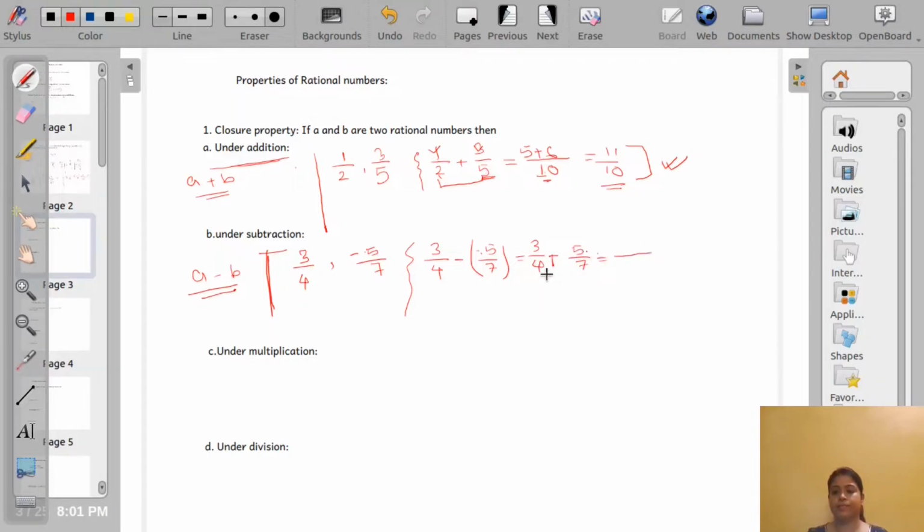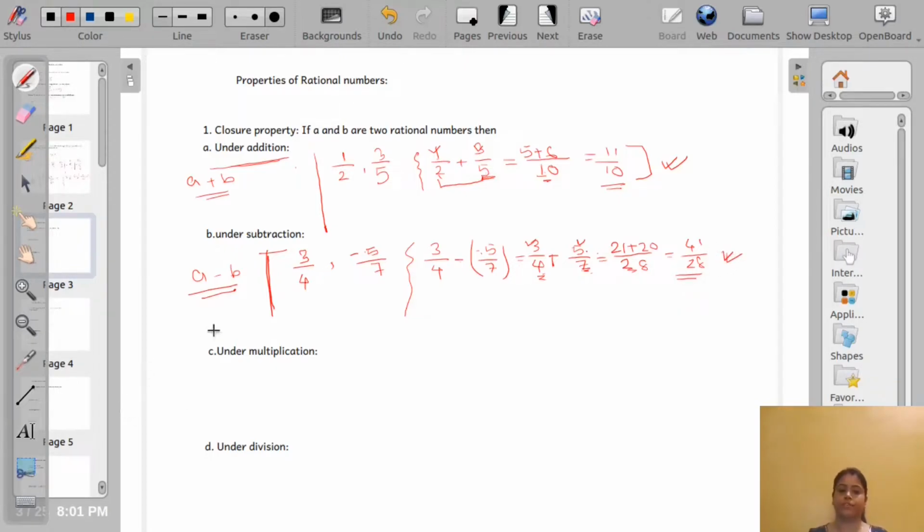Now what is the LCM of 4 and 7? 28. So we multiply 3 with 7, 21, minus, and we multiply 5 with 4, 20. That equals 1 by 28, which is a rational number. That means rational numbers are closed under subtraction as well.